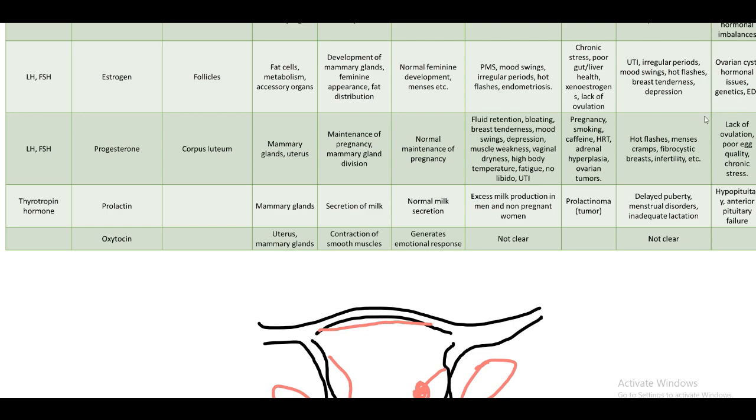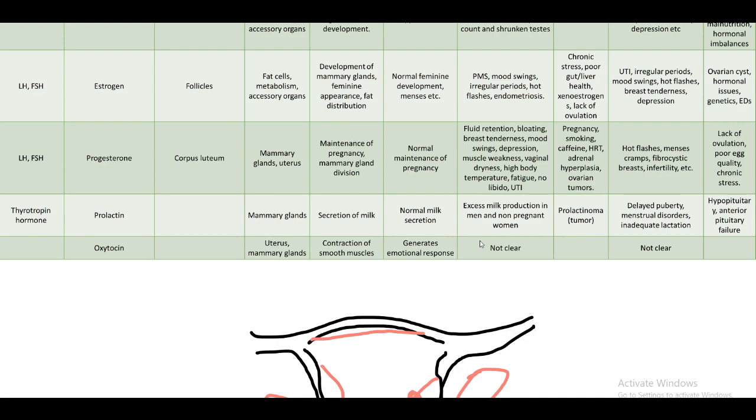Hormonal issues, genetics, and eating disorders. So usually too much estrogen happens due to too much body weight as well. Like if there is too much fat in the body, this estrogen is secreted in a very high quantity and all these symptoms can occur. Then we have the progesterone.